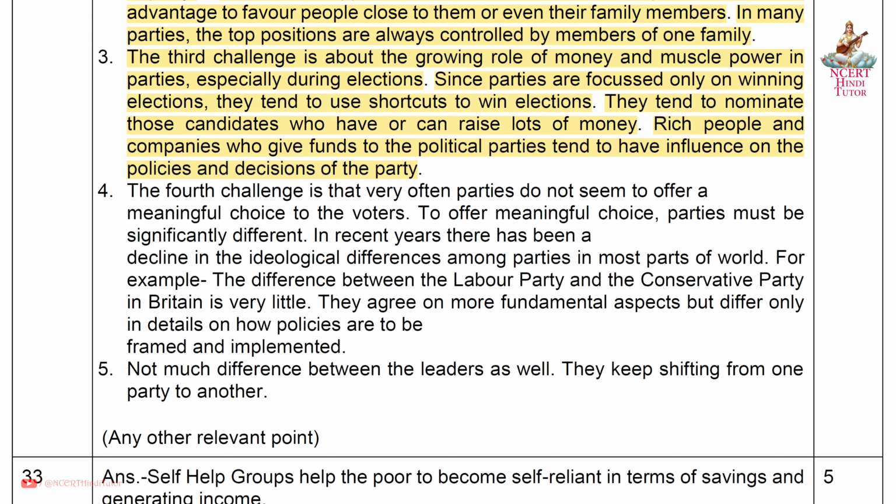Fourth, very often parties do not seem to offer a meaningful choice to the voters. To offer meaningful choice, parties must be significantly different. In recent years, there has been a decline in the ideological differences among parties in most parts of the world. For example, the difference between the Labour Party and the Conservative Party in Britain is very little. They agree on more fundamental aspects but differ only in details on how policies are to be framed and implemented. Fifth, there is not much difference between the leaders as well. They keep shifting from one party to another. You can write any other relevant point.